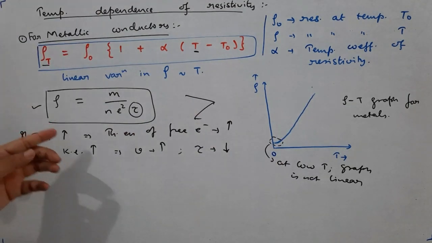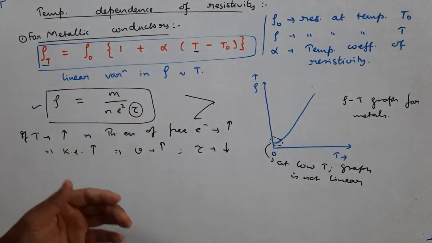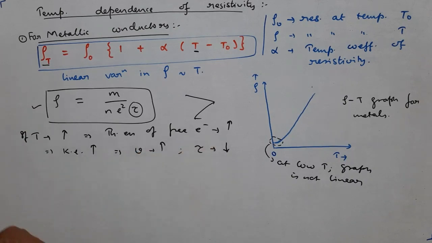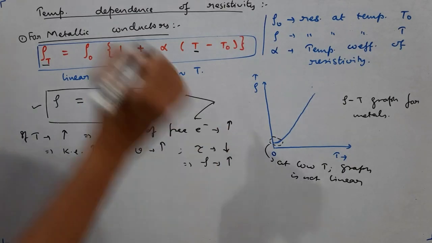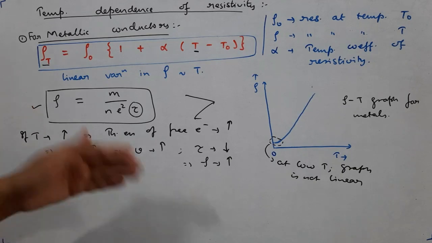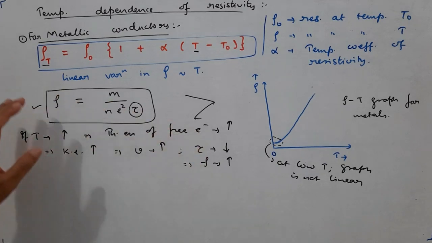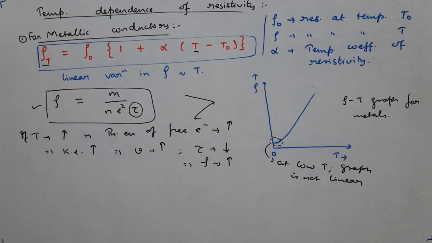So temperature will increase, kinetic energy will increase, speed will increase. If speed increases, collisions will take place more frequently and therefore the relaxation time tau will decrease. If tau decreases, tau is in the denominator, this implies resistivity will increase. And this explains why resistivity for metallic conductors increases with increase in temperature. So you have to plot this graph, you have to explain this reason, you can put it in your own words. So this is about metallic conductors.